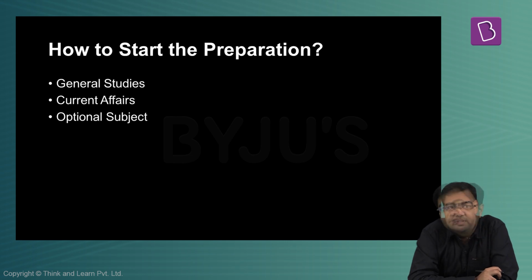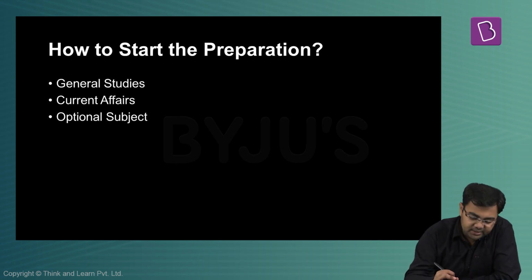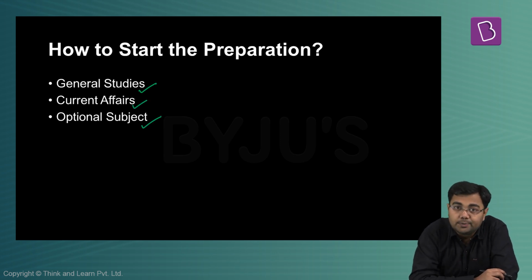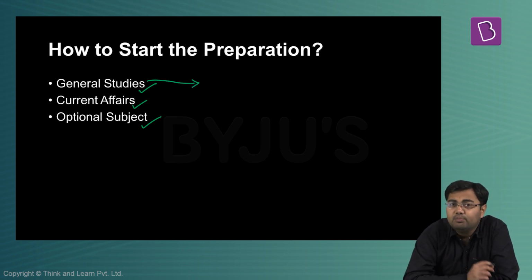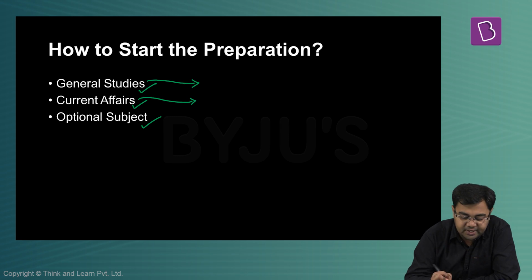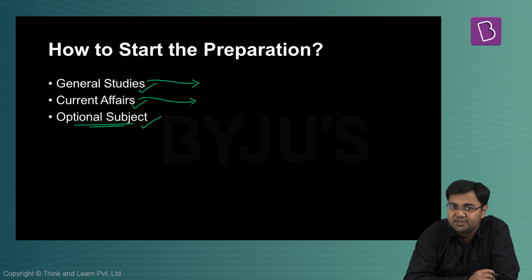Now, if you can see on the screen itself, what you'll see on the screen are three major areas that I've listed out: general studies, current affairs, and your optional subject. So if I have to divide somebody's preparation, it has always to be divided into three different parts, and these are the parts. Now, first of all, general studies. General studies is perhaps the part that will take the most amount of your time during your preparation. Then you have current affairs that needs to be done regularly, and then you have the optional subject which might take 3 to 4 months of your preparation if you are doing a regular preparation of the optional subject.